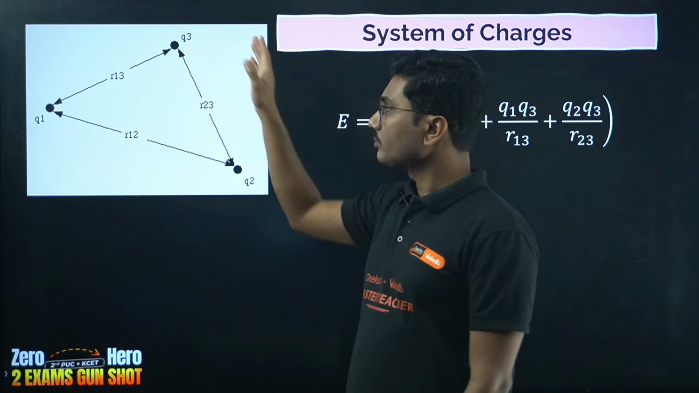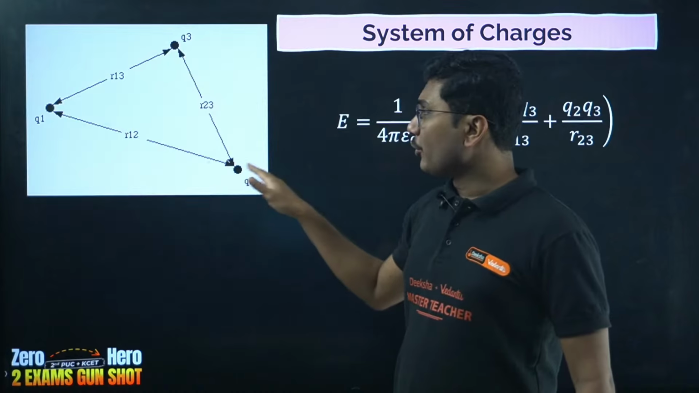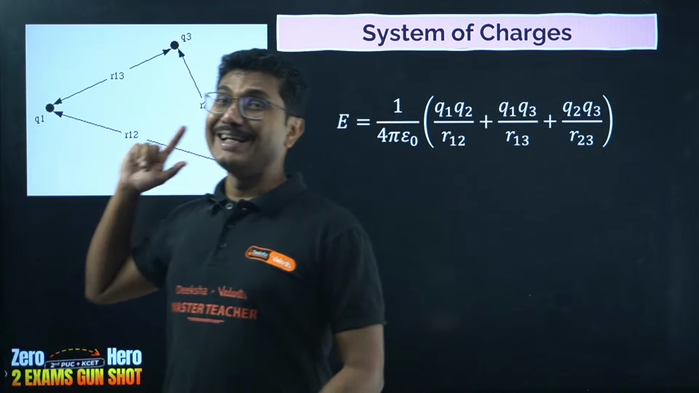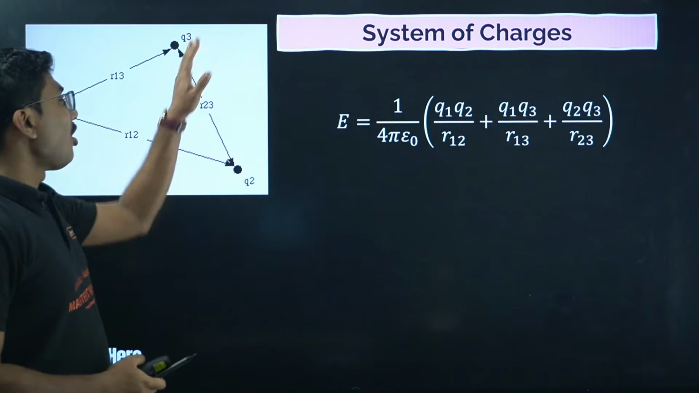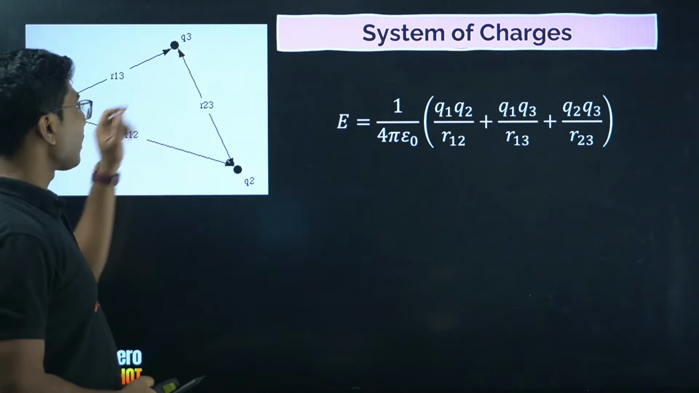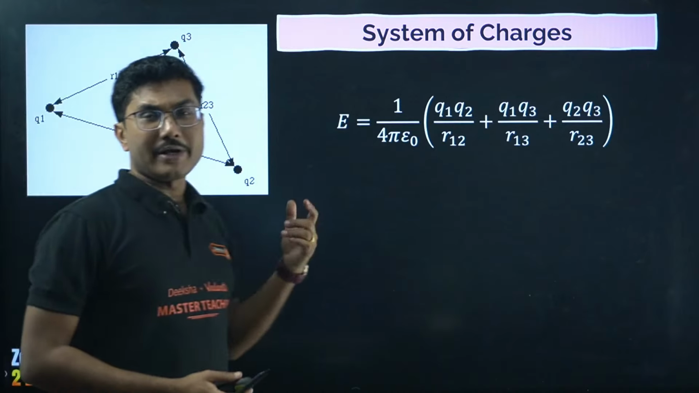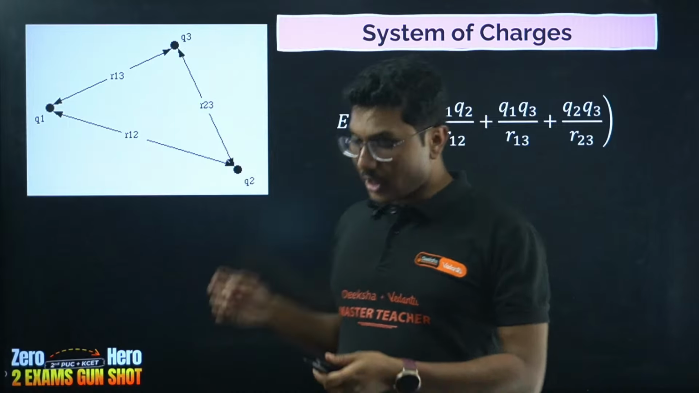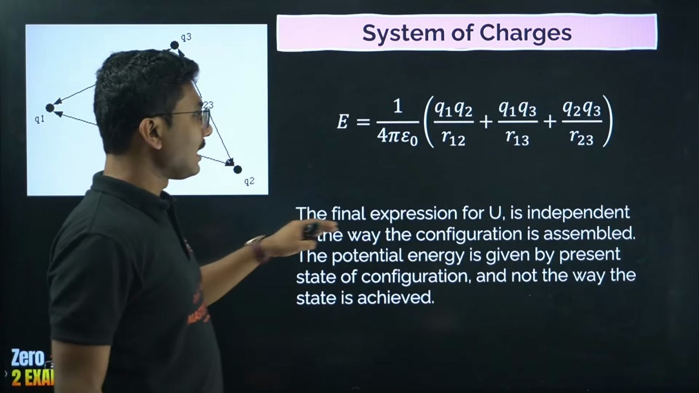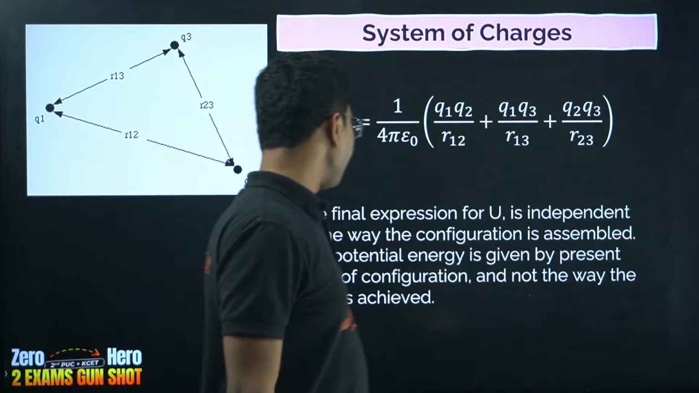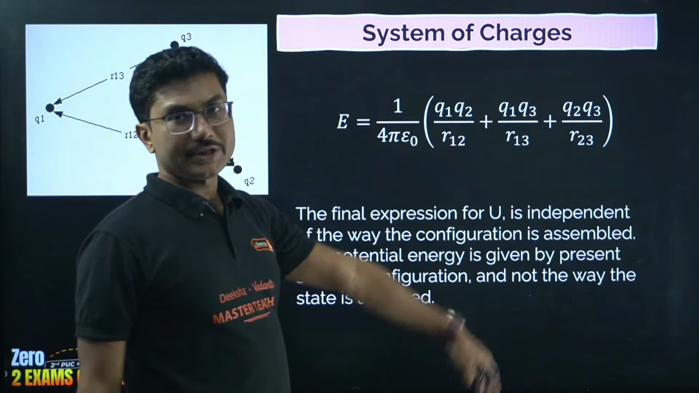Now this potential energy that we have calculated is independent of the order of these charges. It does not matter which charge you have brought first. Okay, it is independent of the order in which you are bringing in the charges. The final expression of U is independent of the way the configuration is assembled.